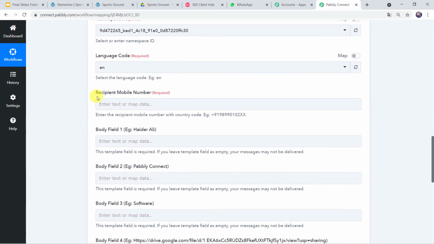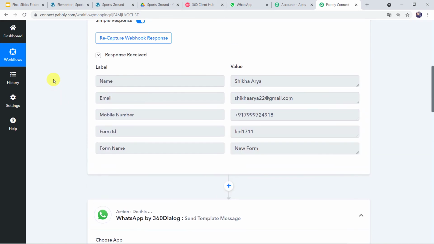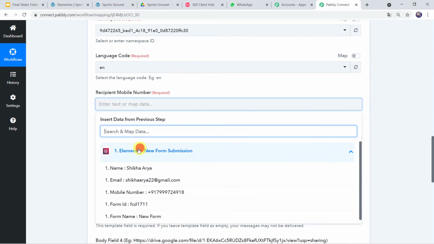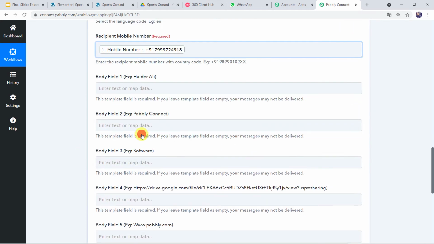Now recipient mobile number. The recipient will be the customer who is going to receive the WhatsApp message. We have got the customer details here from the website form. The name is Shikha Arya and the mobile number is this one. So basically we are going to map these details now. Let us map the mobile number from the Elementor form, and the mobile number is this.